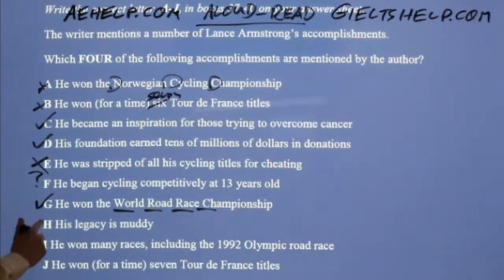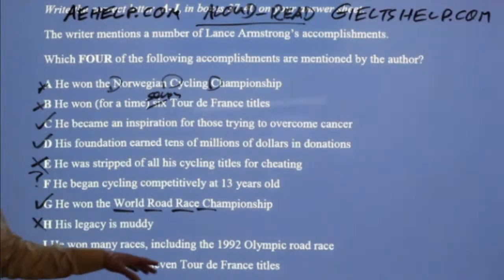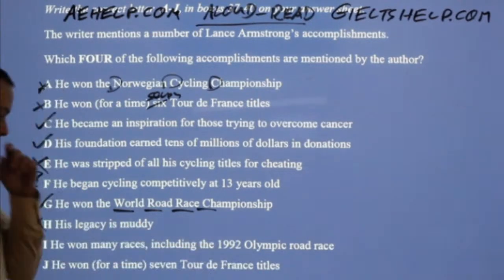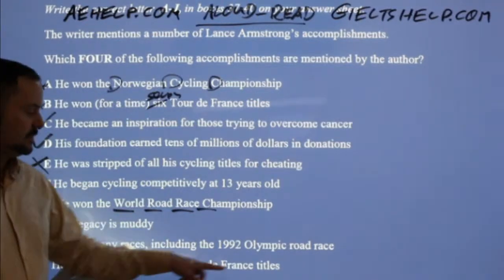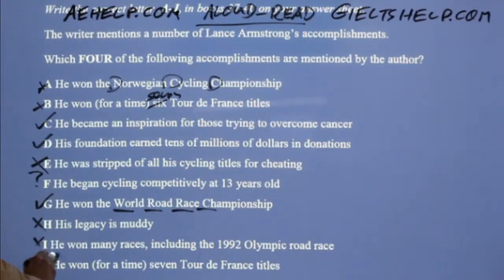His legacy is muddy. That does not seem right. He won many races, including the 1992 Olympic road race. That does not look good. He won 4 a time 7 Tour de France titles. That looks good. Okay. So for me, C, D, G, and J look correct. Does everybody agree with me that those ones, it's a bit tricky, but those are correct, okay? So you have to be careful.